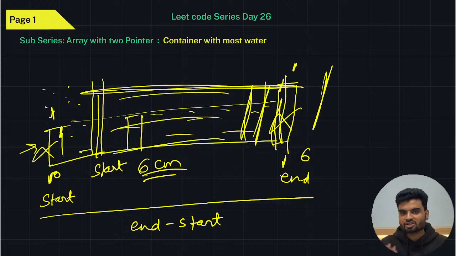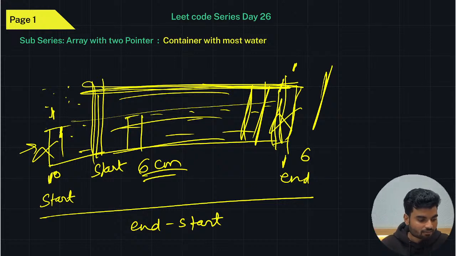I hope the problem statement is completely simple and clear to all. For having the length, we'll use two pointers, start and end. For getting the area, we need the length and the height, and the smallest pole's height will be the accurate one, because that will also be available in the largest one. So that is probably the area. The maximum area you will have, the maximum amount of water you can store. Simple as that.